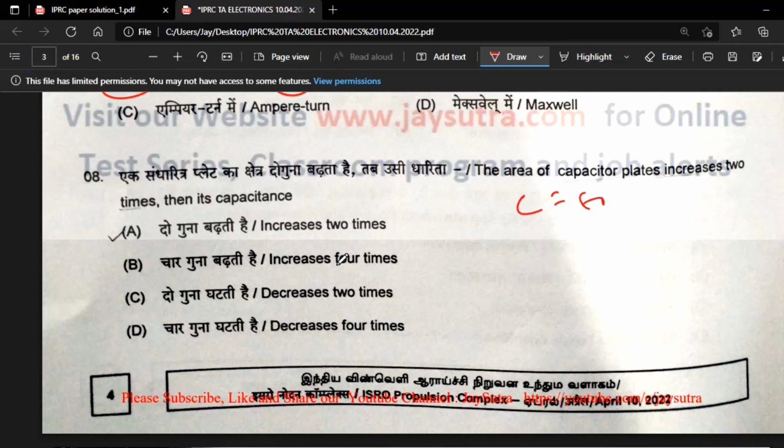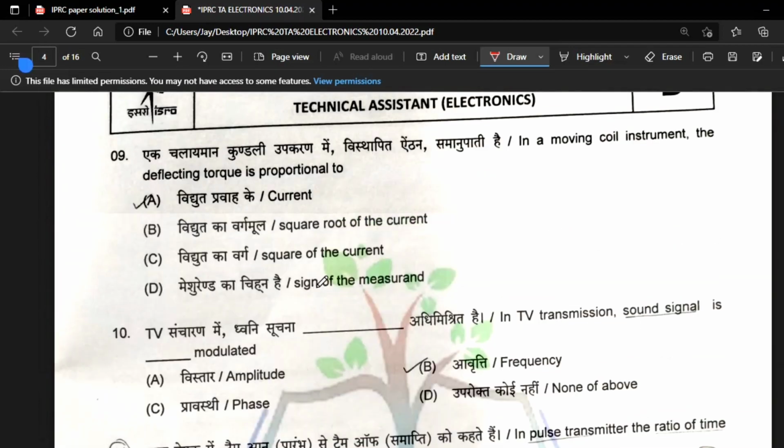So option A. If the area of the capacitor plate increases 2 times, then its capacitance? Directly, C equals epsilon naught A by d. If A increases, then C will also increase. If A increases 2 times, C will increase 2 times. So option A is the correct answer. This is a very simple question.